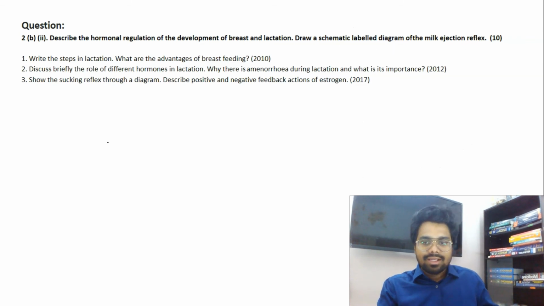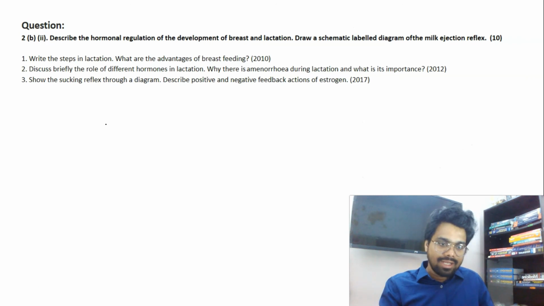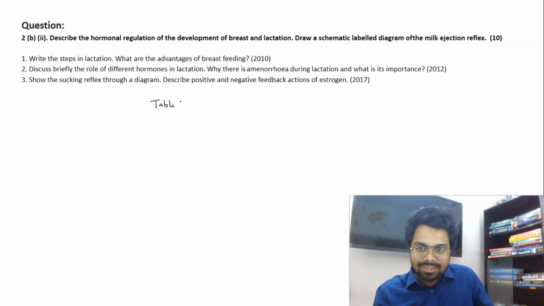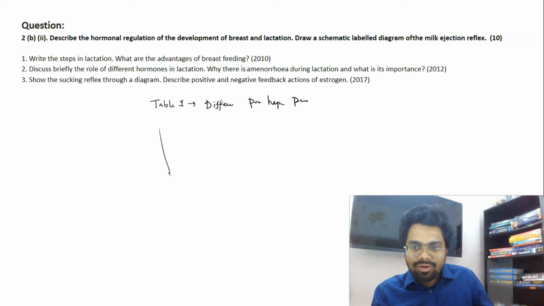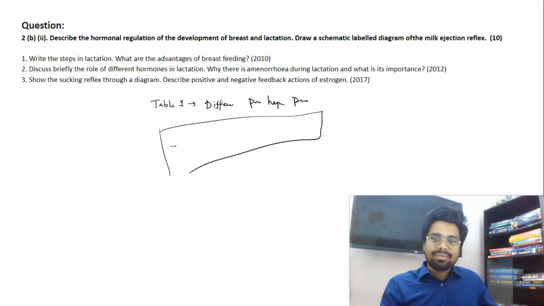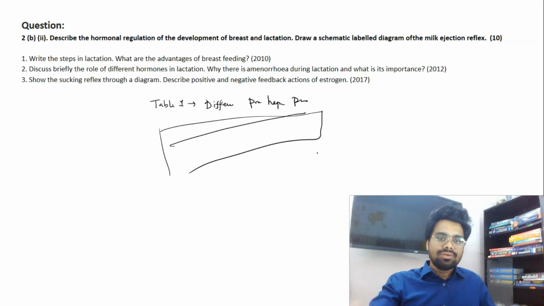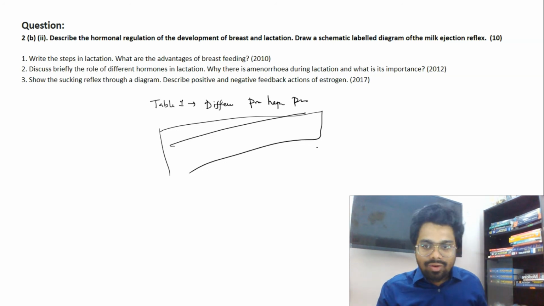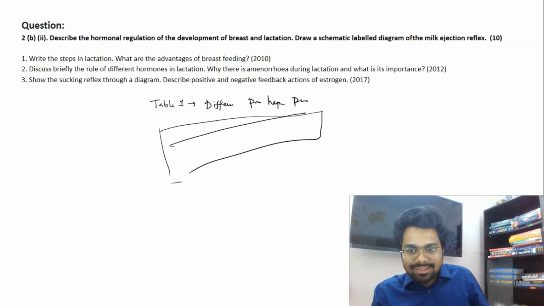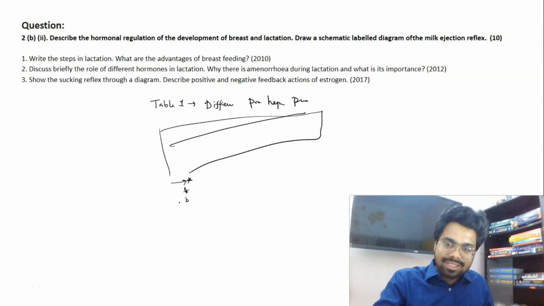In a similar way, even if you're drawing a table, label it as table 1, difference between pre-hepatic, hepatic, and post-hepatic. Then draw the table. Then it is easy for the examiner to see what you're trying to represent in the exam. So give a title to a table or a figure. If there is an image, label it. And also when you read a standard textbook, they'll be writing some parts to understand, like stars, ticks, A, B. Try to describe that.